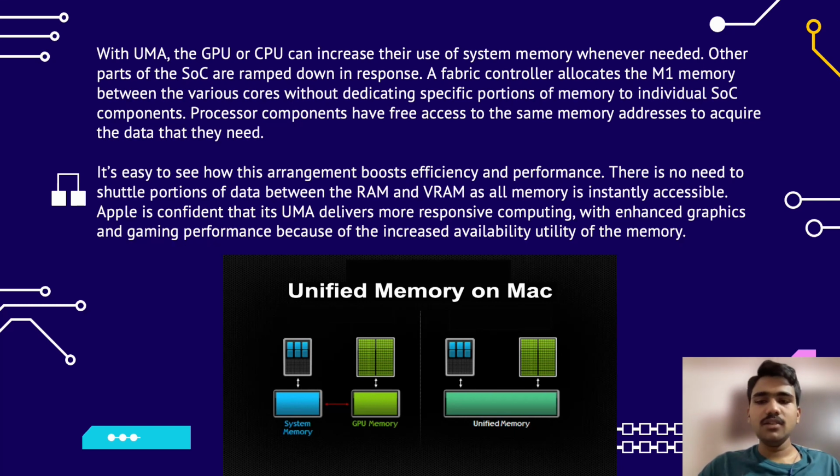So it is quite easy to see the advantages of this unified approach. Apple believes that it results in more responsive computing with enhanced graphics and gaming performance because of the increased availability and utility of the memory. So in this figure on the left hand side we can see the traditional approach where there are separate RAMs for CPU and separate VRAMs for the GPU. Now on the right we see the unified memory approach. So all the CPU and GPU share a common unified memory and can act accordingly depending upon their requirements.